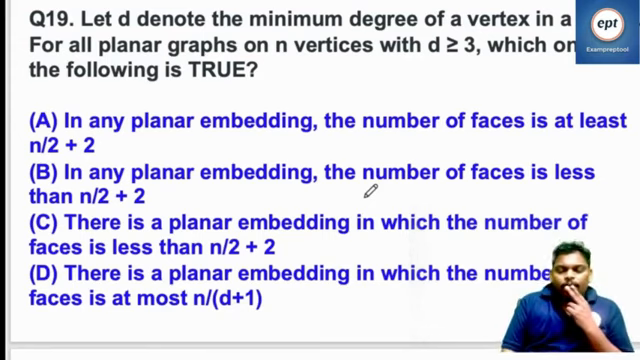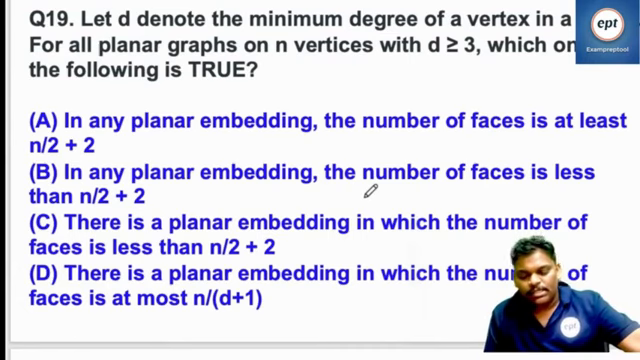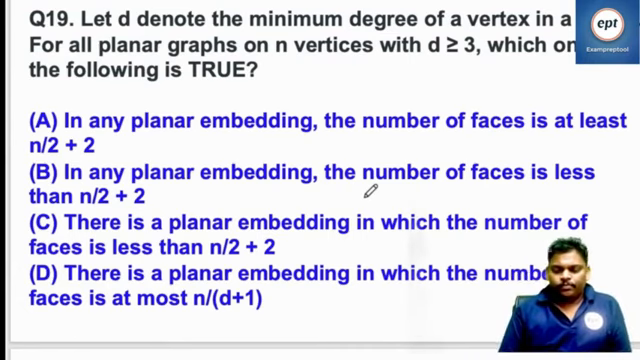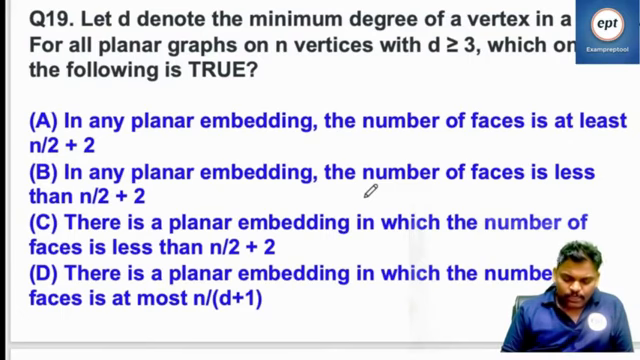Let D denote the minimum degree of a vertex in a graph. For all planar graphs on n vertices with D greater than or equal to 3, which one of the following is true? Can you try what is the answer for this? First you try. It may also trouble you, please take care.